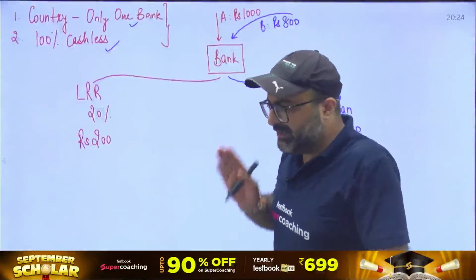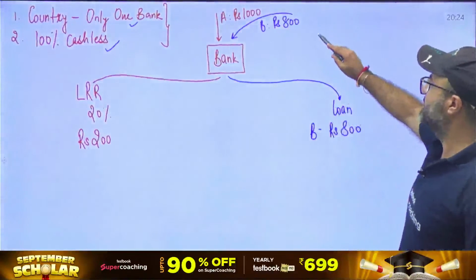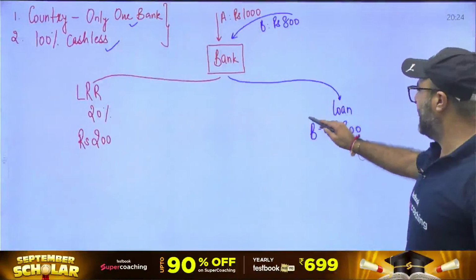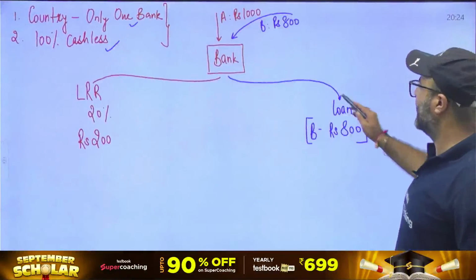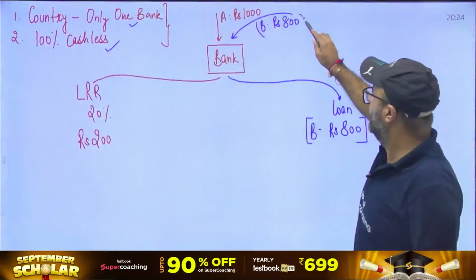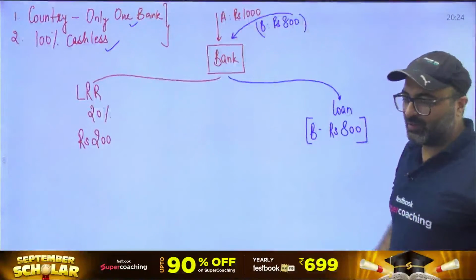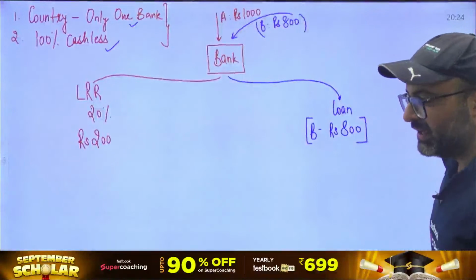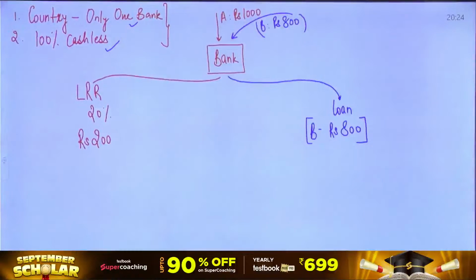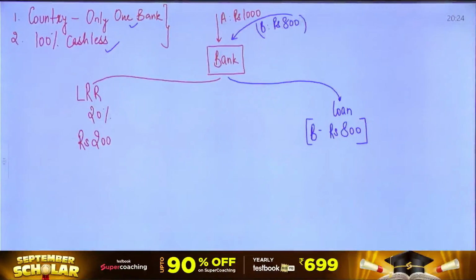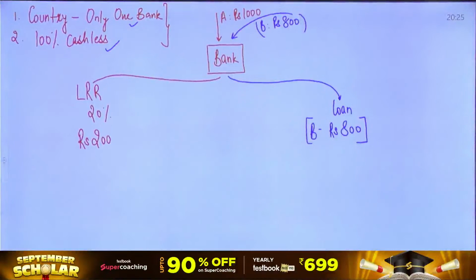Is it clear? If that point is clear, then this 800 rupees loan which has been received by B will become a deposit for the bank again. Now let's suppose B has to pay funds to C, D, E, and after paying those funds, the amount still remains with the bank only. If B is transferring, let's say, 400 rupees to C, the account of B will decrease by 400 and that 400 will be credited into C's account. End of the day, it is going to remain bank deposit, and that is 800.